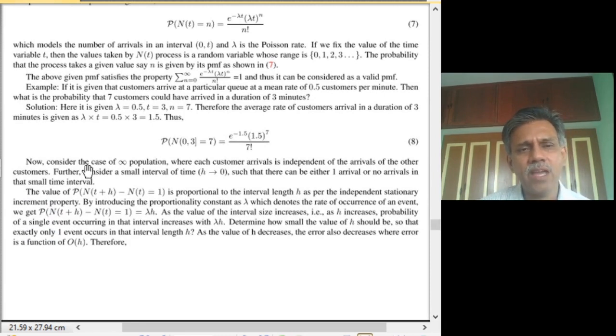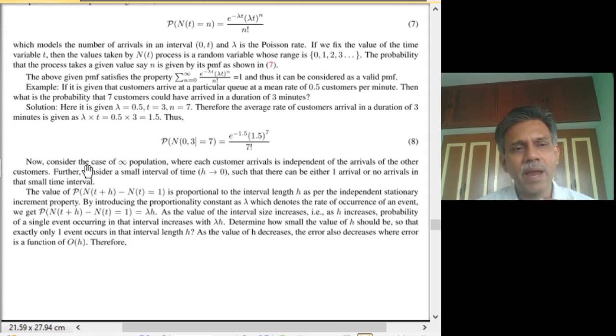Next, one more way in which we can motivate that the Poisson stochastic process is a naturally occurring process that can be used as a good model with a broad structure, where the events are given by an infinite population.